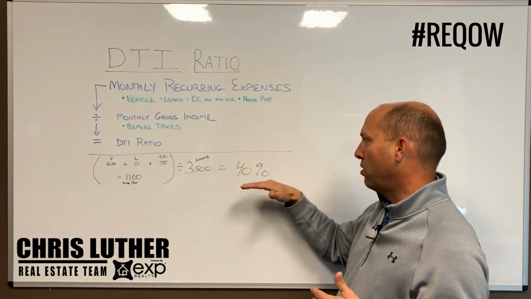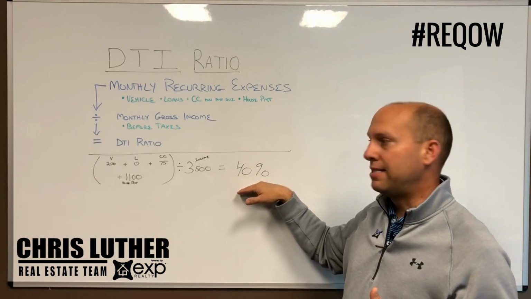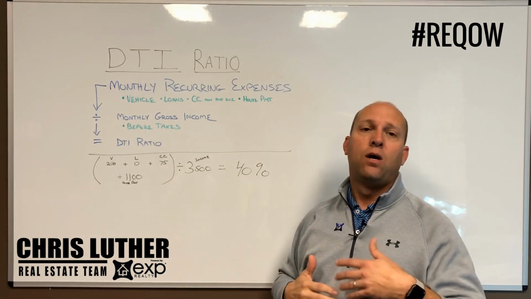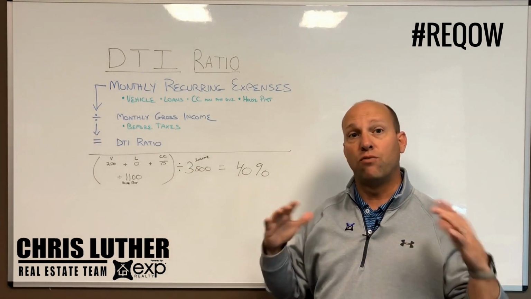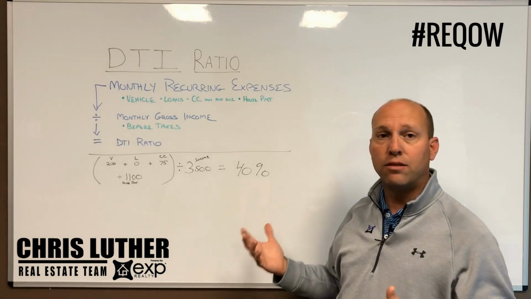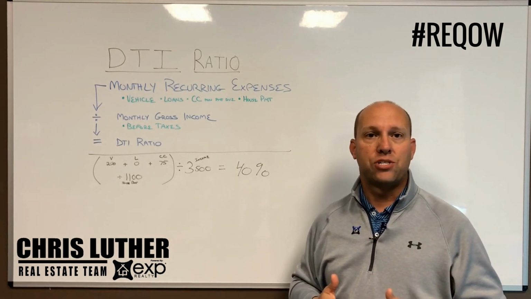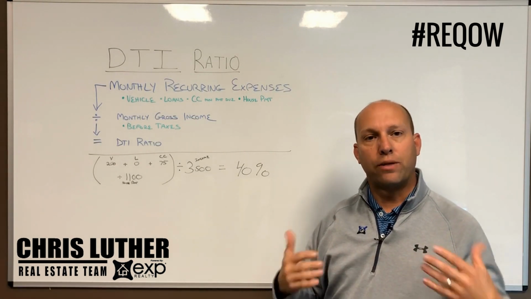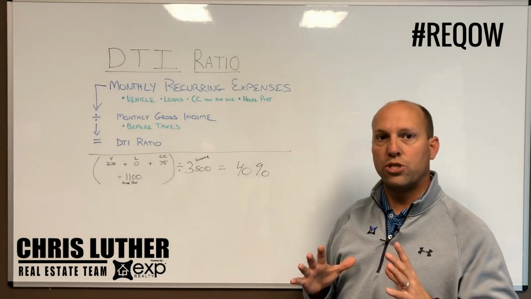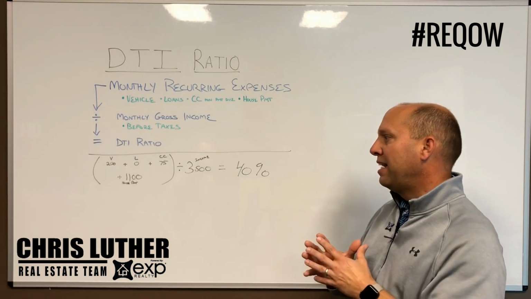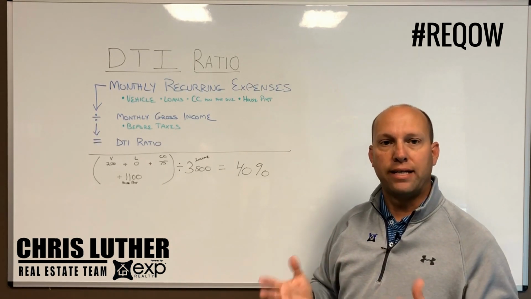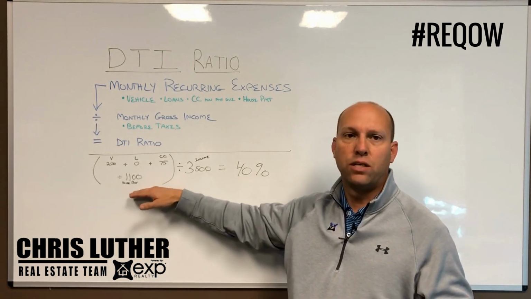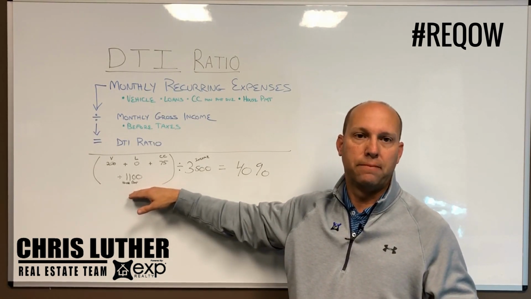And just because a ratio is somewhere today doesn't mean we can't work on a couple of numbers to get it down to where it needs to be. That's where the lender comes in. They're going to analyze the full picture of what your DTI looks like, and they're going to give you recommendations: okay, if we can pay down this, or if we can change this, then that would get us where we need to be. We're just trying to identify on the front end if there's a pretty good chance that we can get the house that we're looking for. And a lot of that's going to be based on what payment we're looking for in the house.